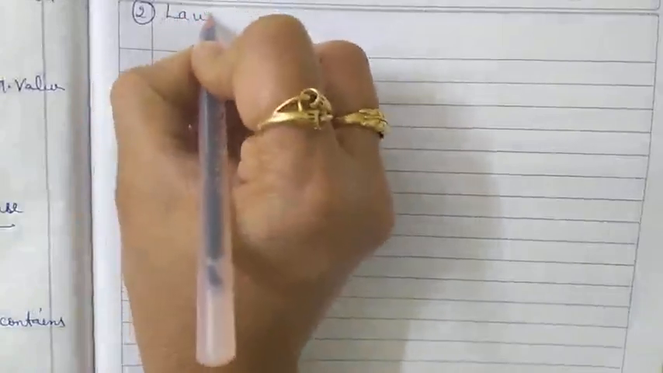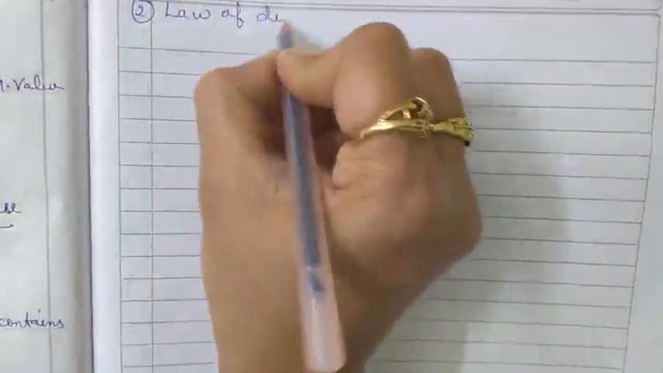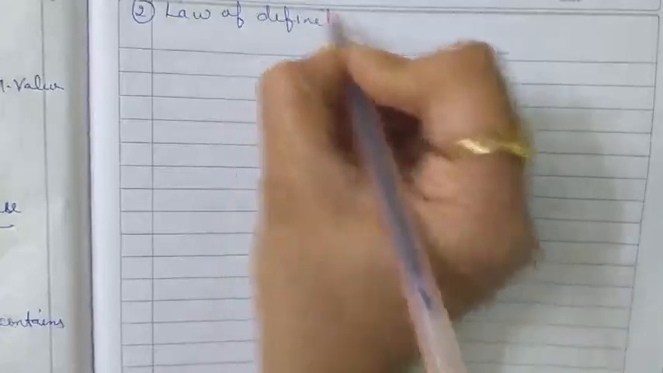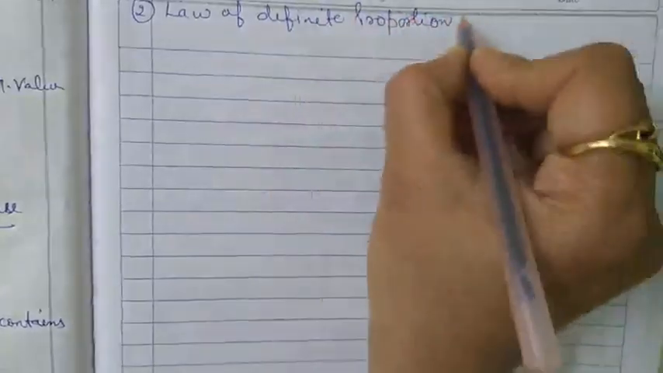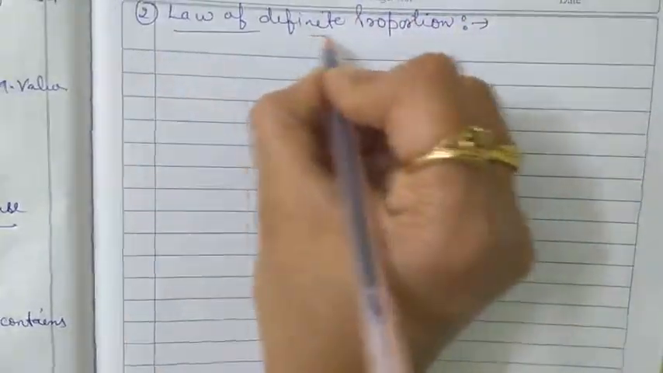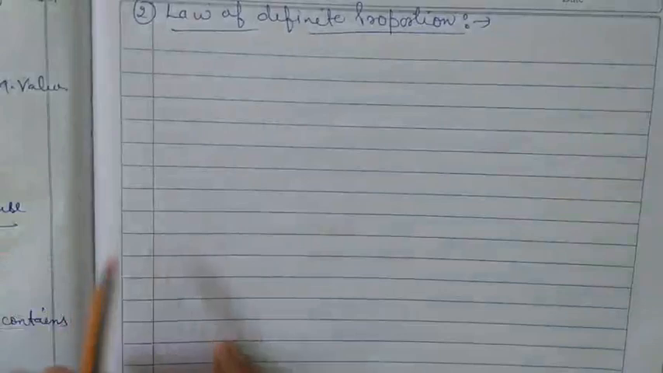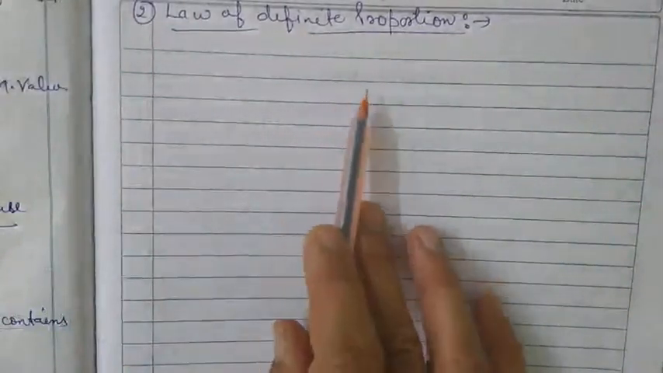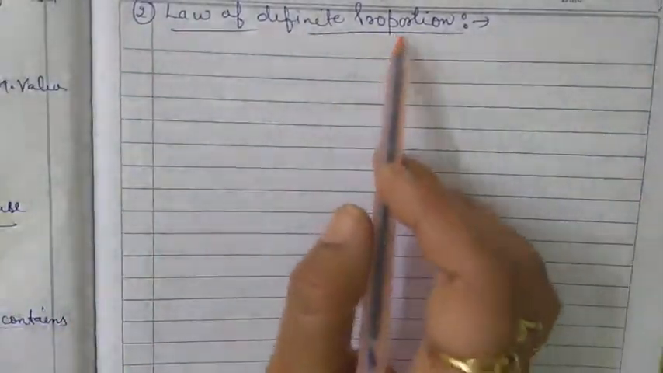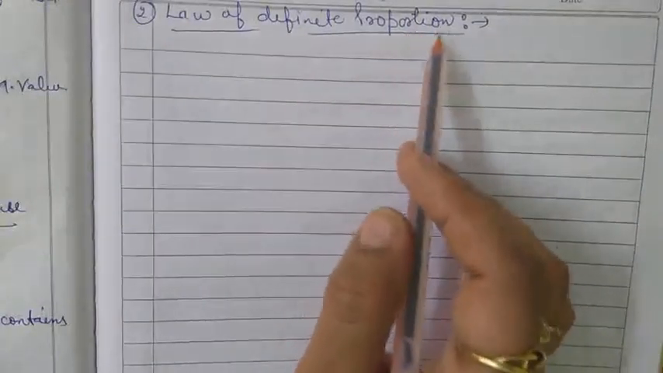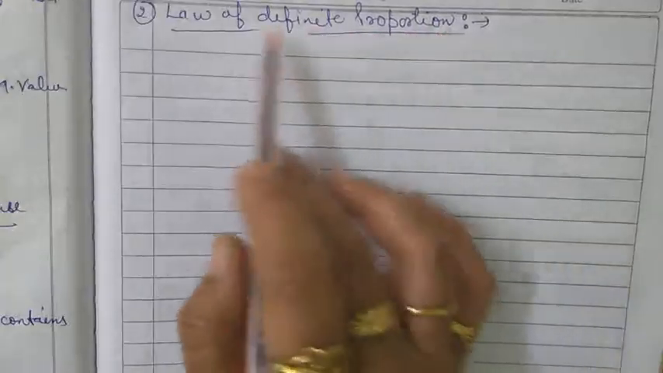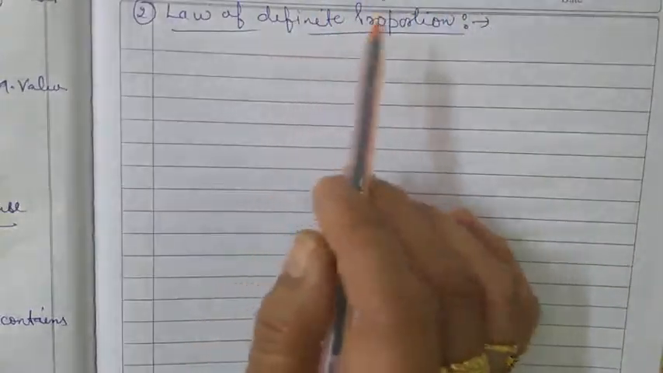The second law is termed as the law of definite proportion. So this law was given by Joseph Proust in 1799, and according to the law of definite proportion, a given